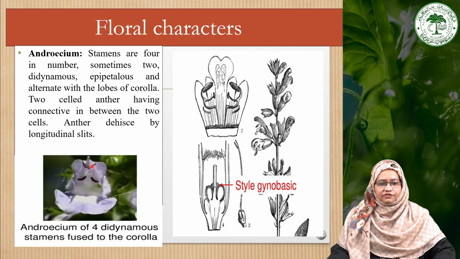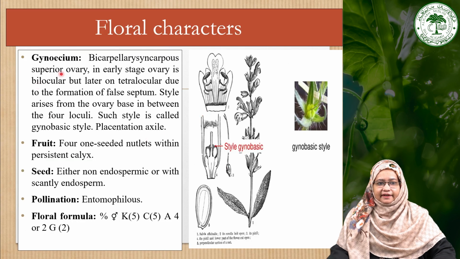are totally fused with the corolla, representing the epipetalous condition, and this is the diagram that also shows the didynamous condition in which 2 are larger and 2 are shorter, and these stamens' anthers dehisce by longitudinal division. Now moving towards the next floral character, that is the gynoecium.